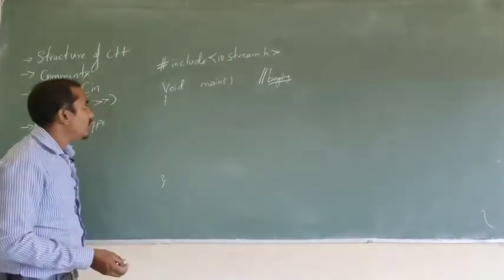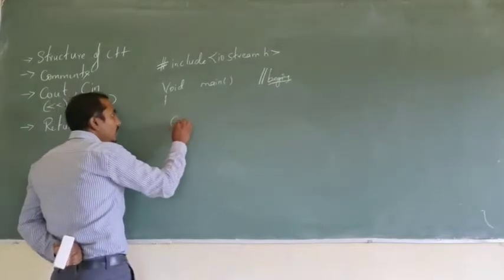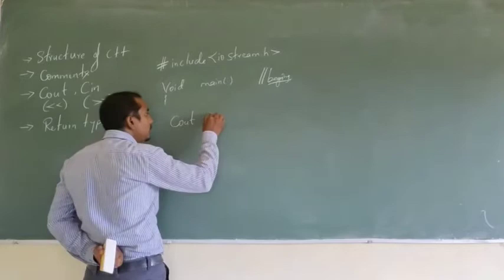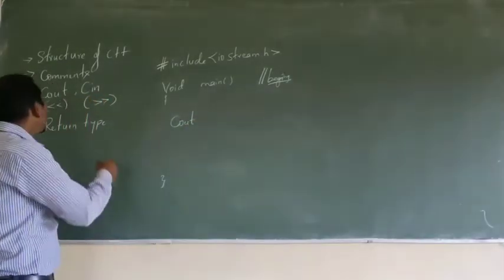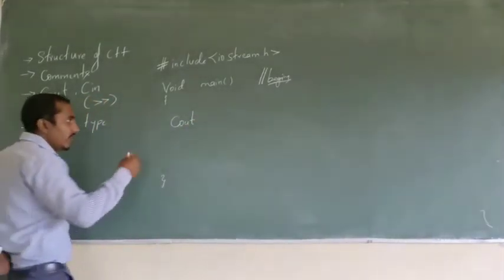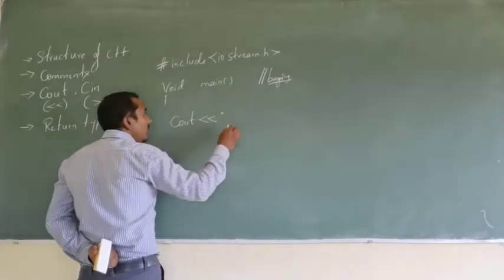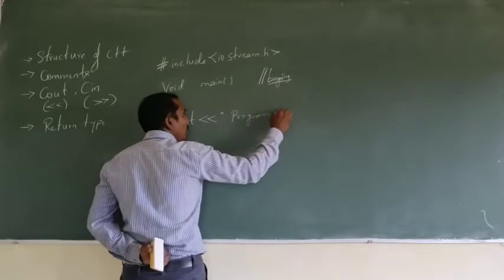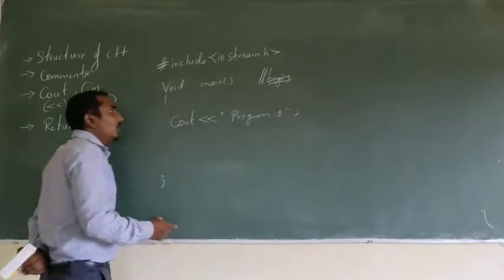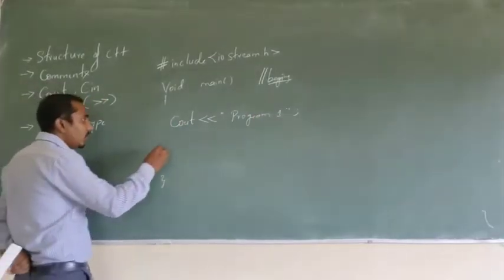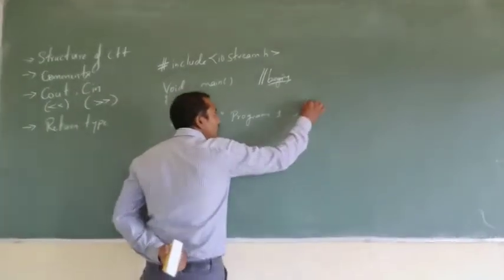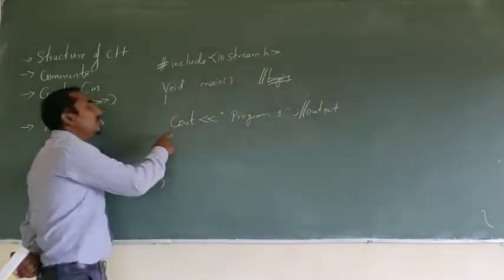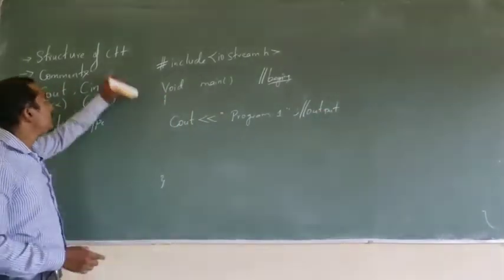Function. Now here in this function I am going to just write one statement called cout. So cout, I will be using operators like this. I will explain what it is. I will just write program 1. Now this is similar to printf, that is, this is the output statement, which is cout in C++.